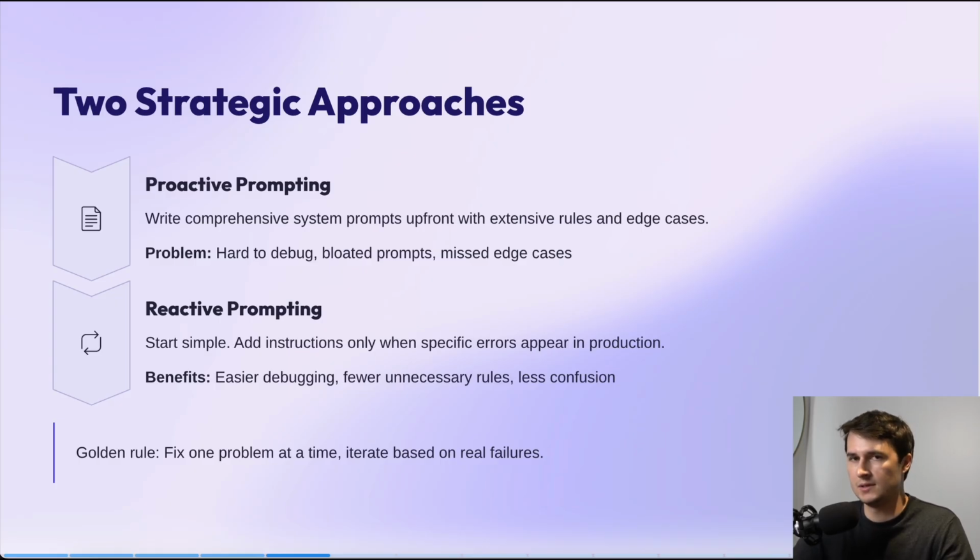Now, these are benefits. The con here is that it does take some time, right? You need to do the testing yourself, but that is just part of the game here. You need to understand what type of issues this AI agent will run into and how to address them effectively and how each line you add impacts the behavior of the AI agent. So the golden rule here at the bottom is fix one problem at a time and iterate based on real failures. This is how you minimize your costs and you maximize the efficiency of your prompts for AI agents.